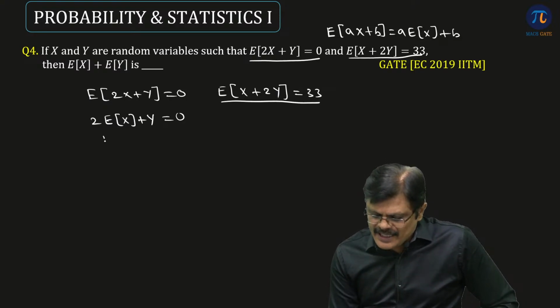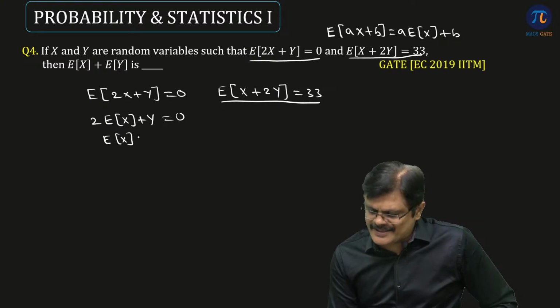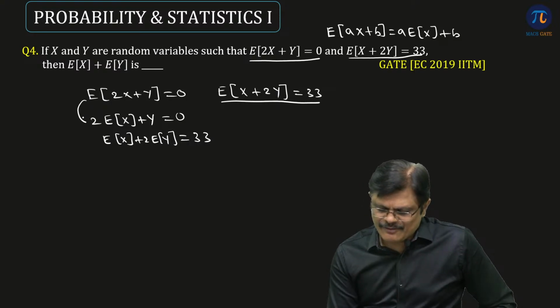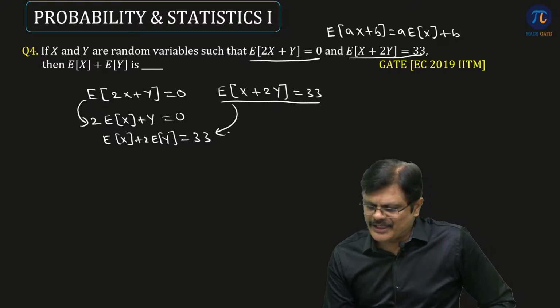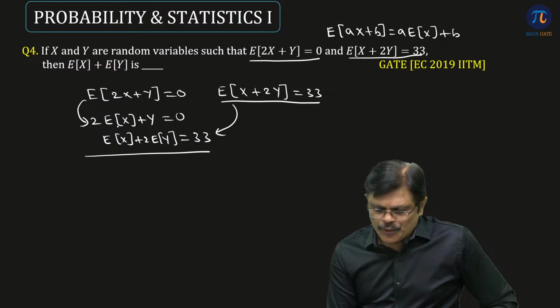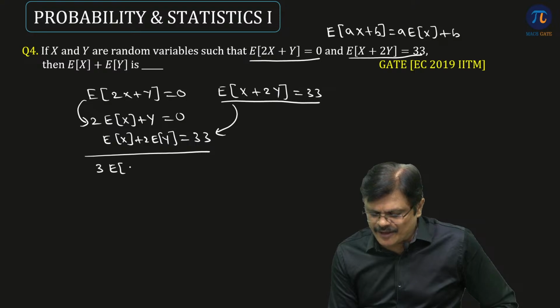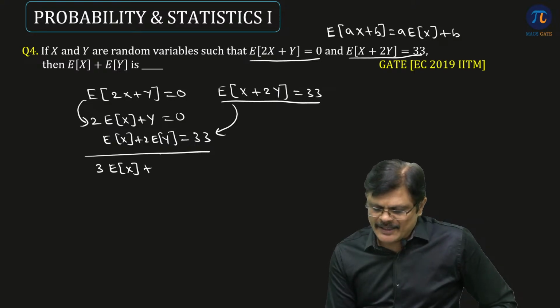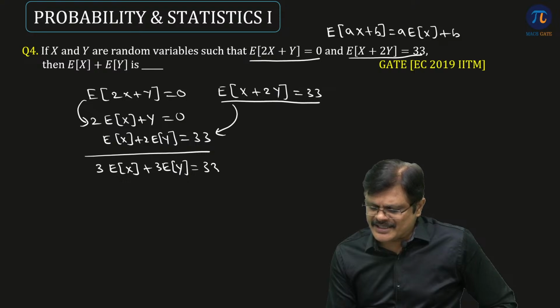This is expected value of x plus 2 into expected value of y, which is 33. See, this is what you get from this, and this is what you get from this. Now what I do, I just add them. If you add 2 times expected value of x plus expected value of x, which is 3 times expected value of x, and 1 plus 2, 3 times expected value of y, and 0 plus 33 is 33.